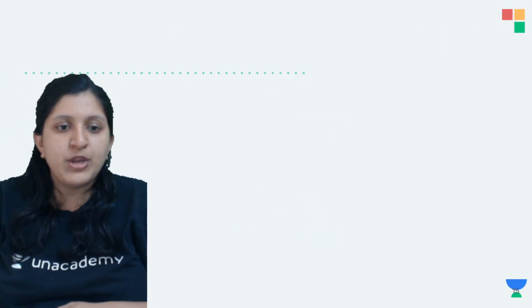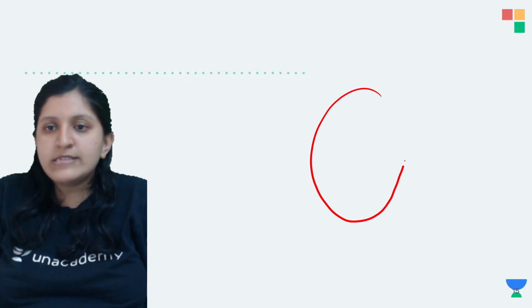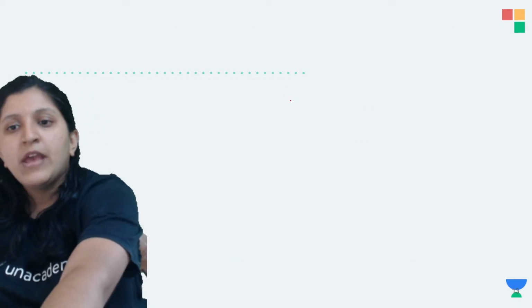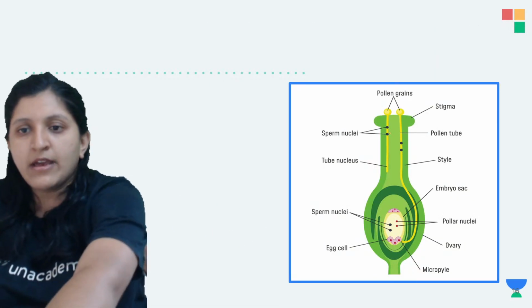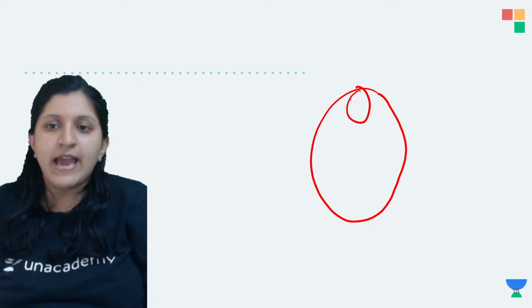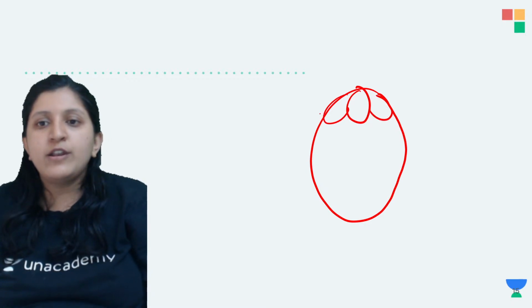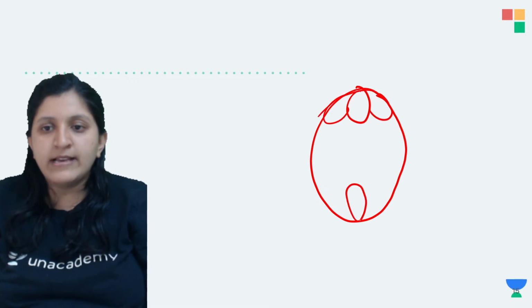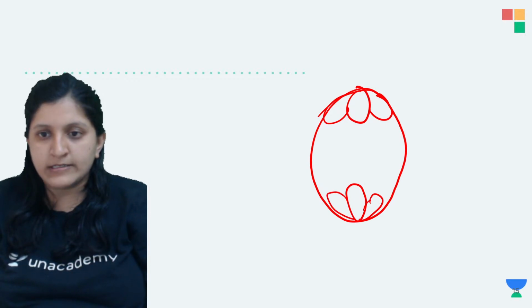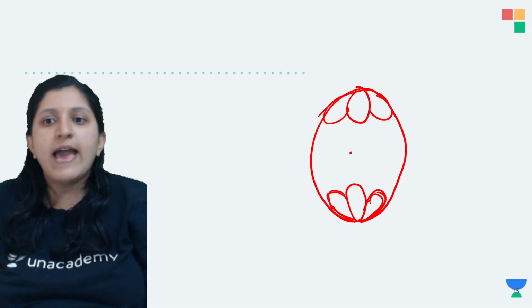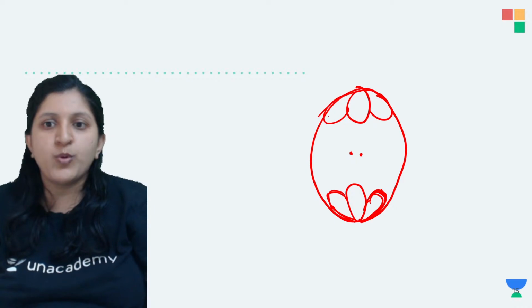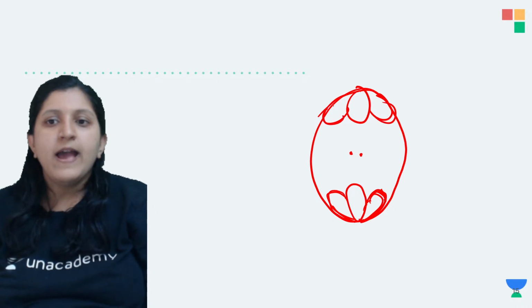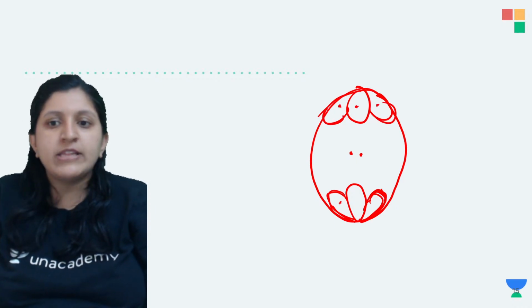So there is an embryo sac, and inside this embryo sac, what do you see? In this diagram you can see there is an embryo sac. This embryo sac has antipodal cells, and you can also find the egg cell. So this is the egg apparatus there. And there are two polar nuclei. So these are the polar nuclei that you can find, and each one of them has its own nucleus.